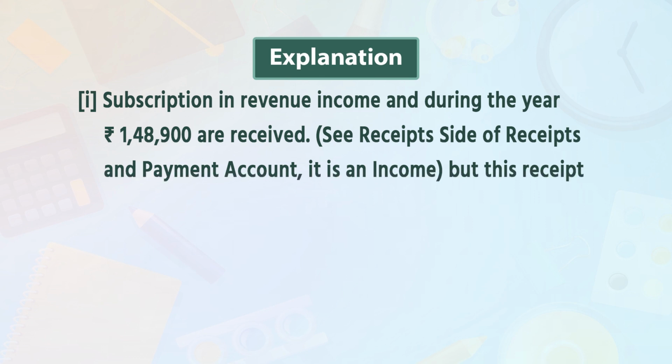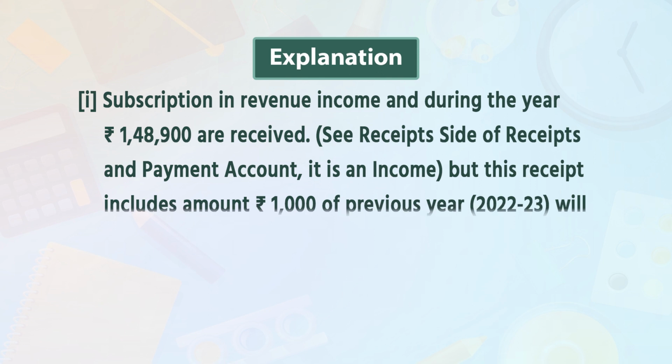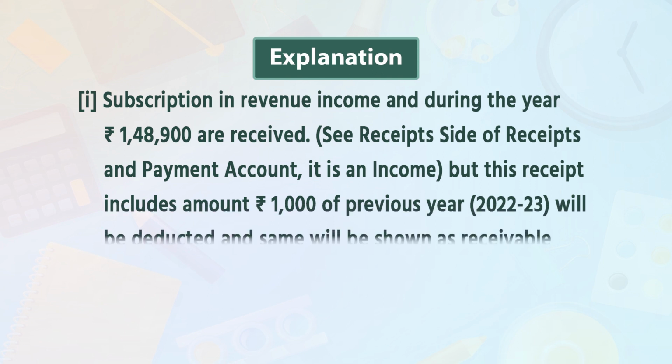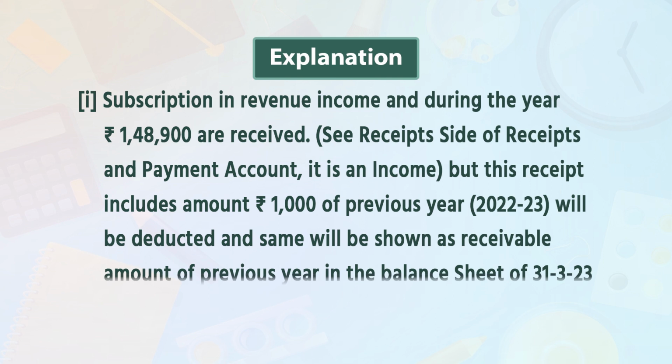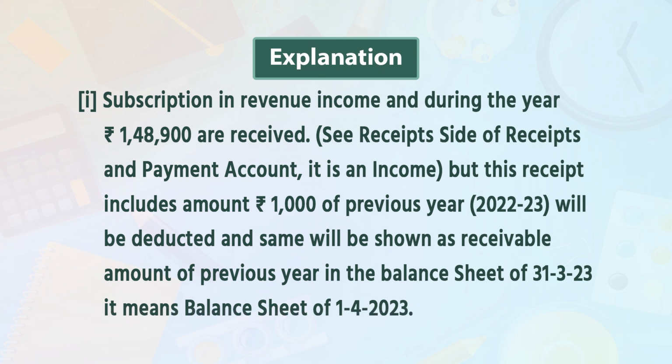You can see in the receipt side of receipt and payment accounts. It is an income, but this receipt includes amount of rupees 1,000 of previous year, that is 22-23, which will be deducted and same will be shown as a receivable amount of previous year in the balance sheet of 31st March 23. This means balance sheet of 1st April 2023.